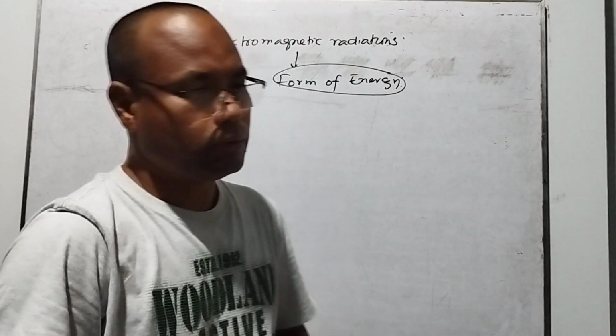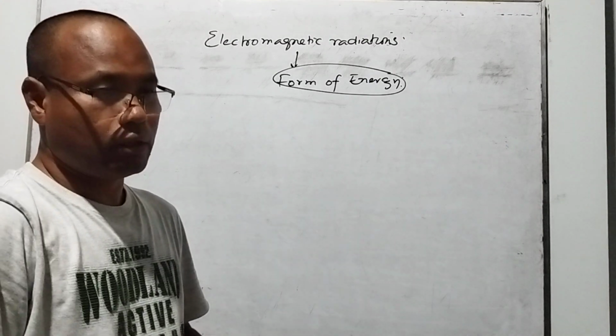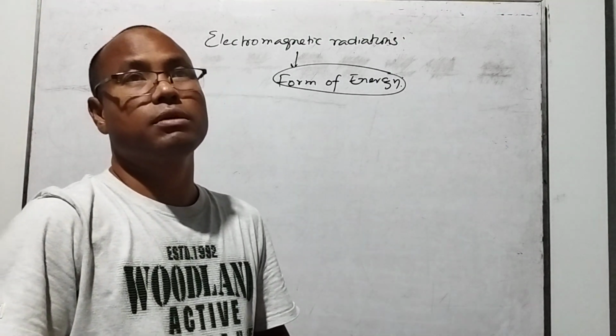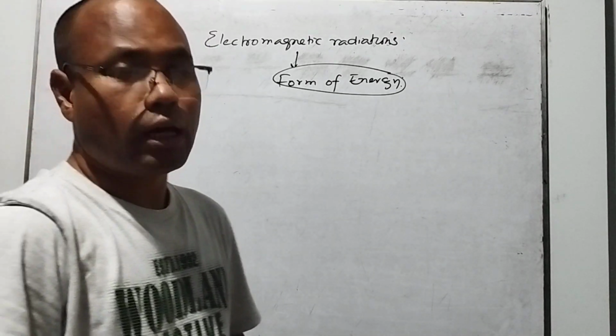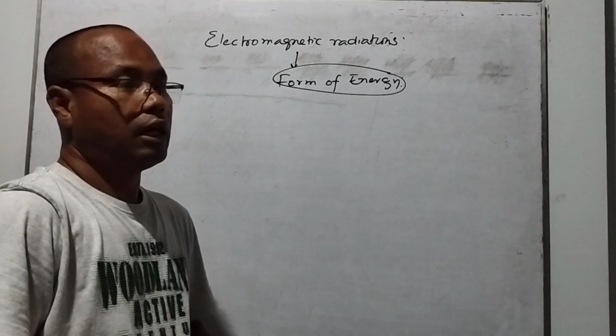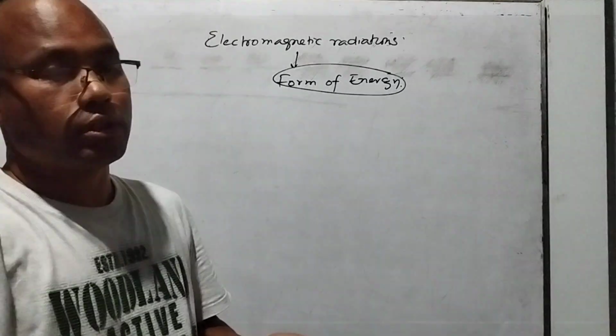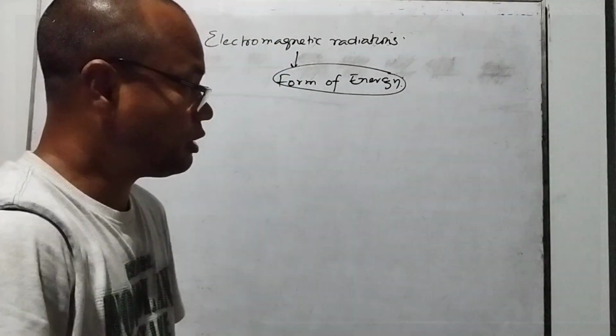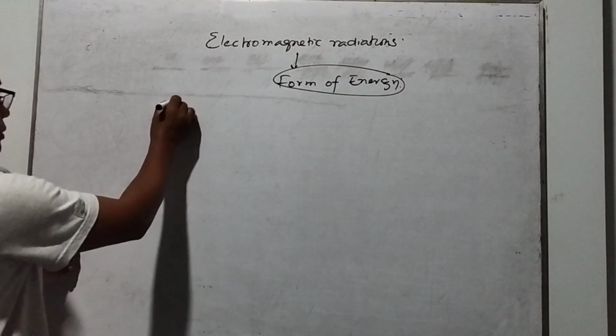So who are they? Number one is Albert Einstein, number two is Max Planck, and the third one is Louis de-Broglie. Okay, so they have a different concept, they have a different theory. According to Albert Einstein, his theory's name is the theory of relativity.